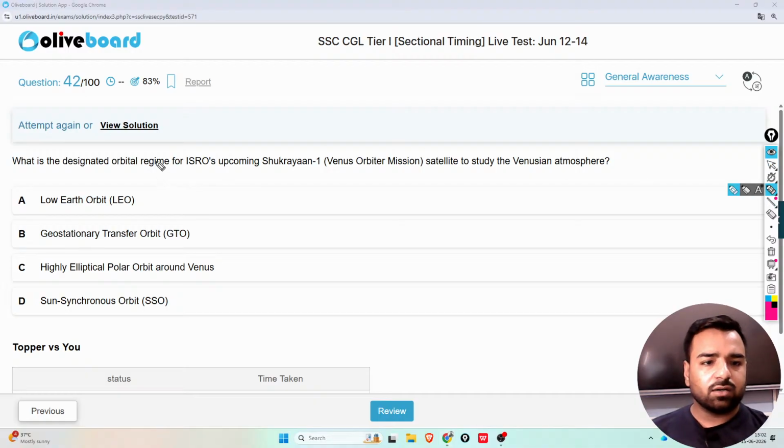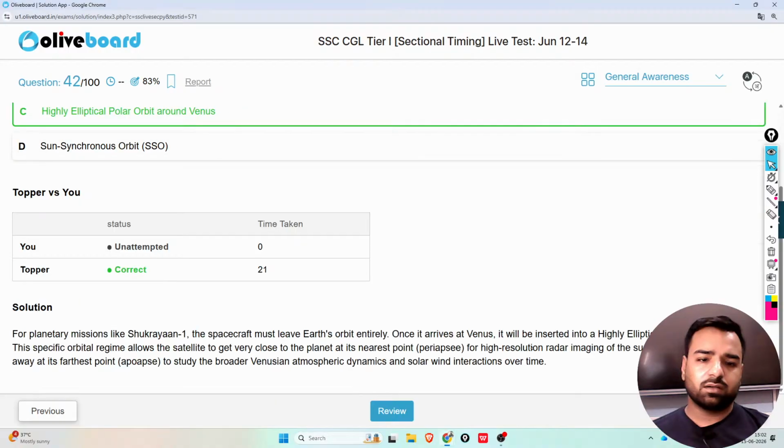Next we have, what is the designated orbital regime for ISRO's, that is Indian Space Research Organization's, upcoming Shukrayaan 1, that is the Venus orbiter mission satellite to study the Venusian atmosphere? Is it low Earth orbit, that is LEO? Is it geostationary transfer orbit, that is GTO? Is it highly elliptical polar orbit around Venus, or is it sun synchronous orbit, SSO? So yes, that is highly elliptical polar orbit around Venus. That's the correct answer. But we need to understand more about it going forward.